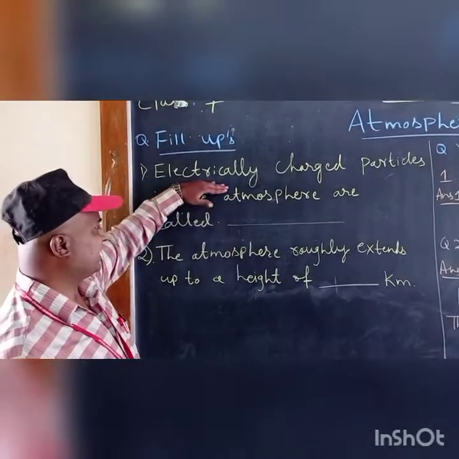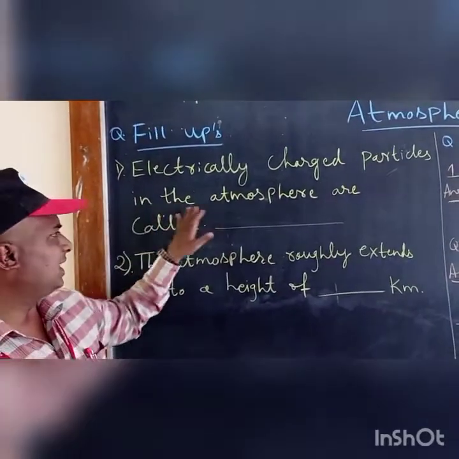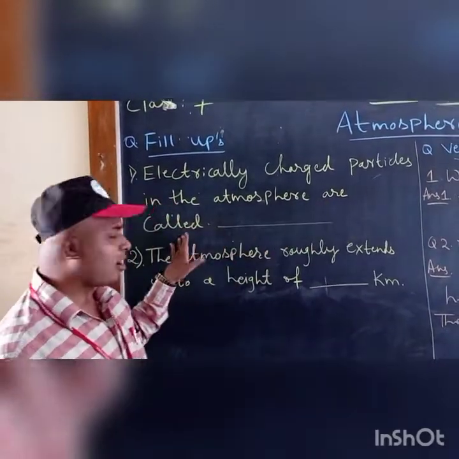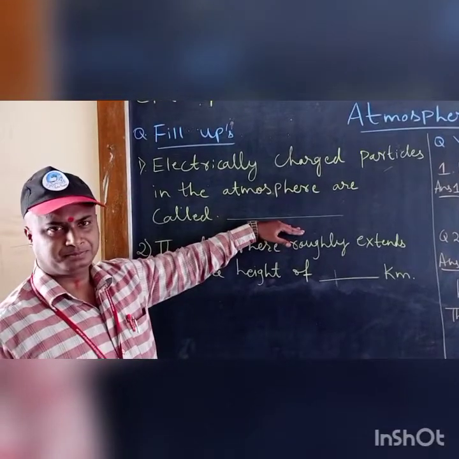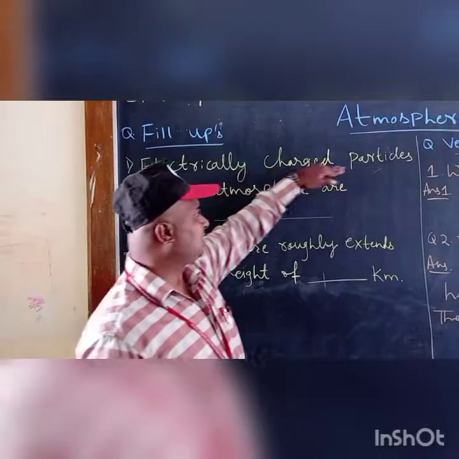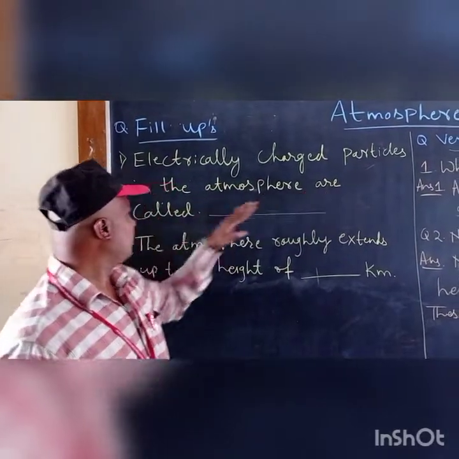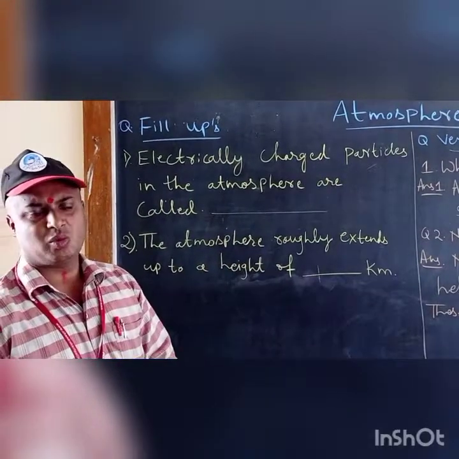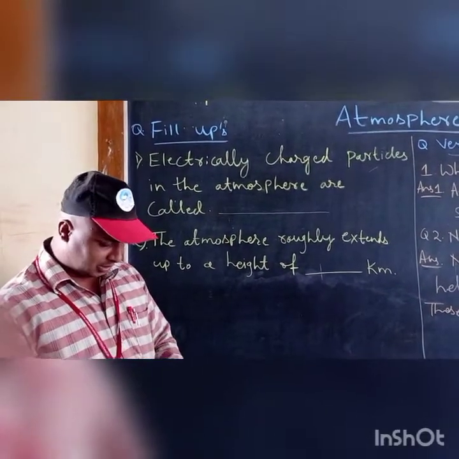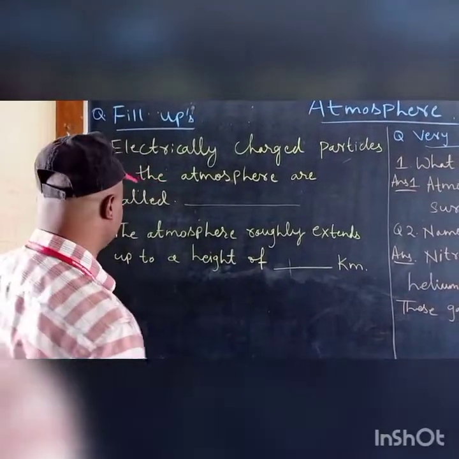Electrically charged particles in the atmosphere are called dash. Once again, I will repeat the question. Electrically charged particles in the atmosphere are called dash. What are they called? They are called ionosphere.